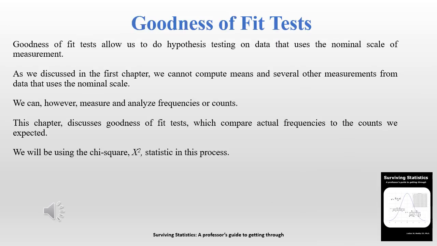If you recall back to chapter 1, we talked about different scales of measurement. We talked about the ordinal, the interval, the nominal, and the ratio. We discussed that not every statistic can be computed from every scale. The nominal, for instance, we can't compute means or several other measurements, but we can, using the chi-square and goodness of fit tests, analyze frequencies or counts. And so in this chapter, we're going to compare the frequencies we actually have to what we expected to get.